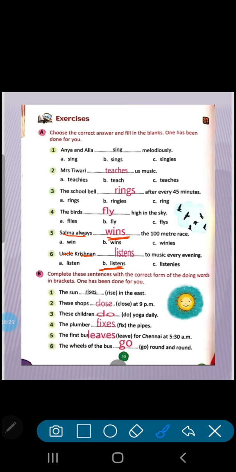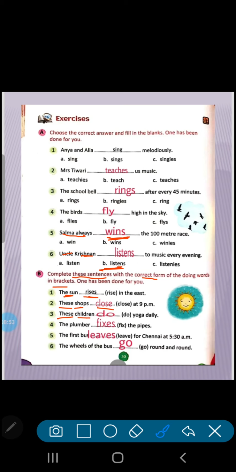So this is your first question. Now come to question 2. Complete these sentences with the correct form of the doing words in the bracket. The sun. Sun is one. So what will you write? Rises. We will add s, because sun is one only. These shops. Now shops are plural. So s will not come. Only close will come.